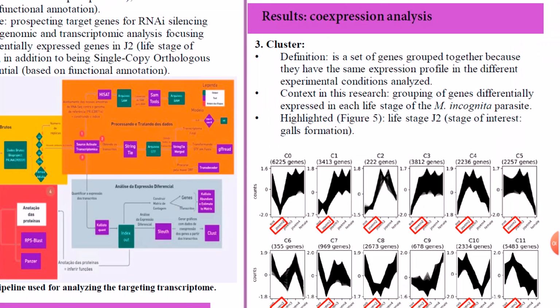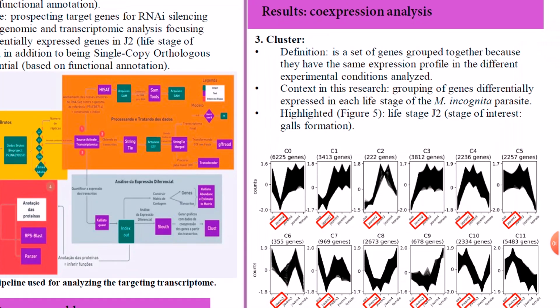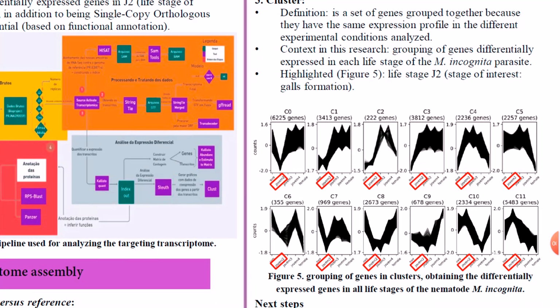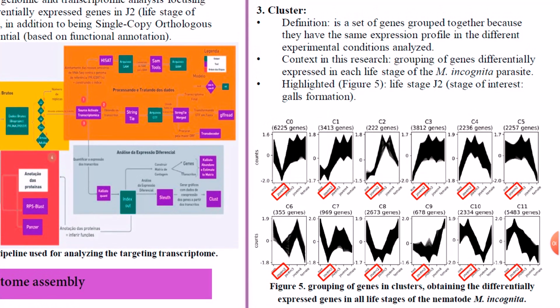And lastly, we performed the clustering of all genes along the genome that are differentially expressed for each nematode life stage. As you can see in Figure 5, I have highlighted the J2 target life stage for all generated sets. We can now pass these genes through the filter of the established criteria for target gene selection and select only a few gene sets, such as sets 4 and 10, which present a significant expression in the target life stage, J2.